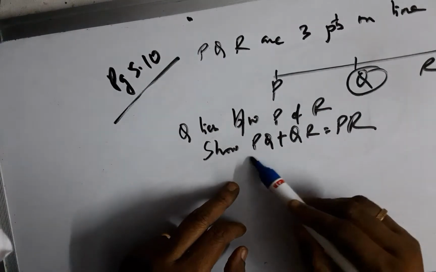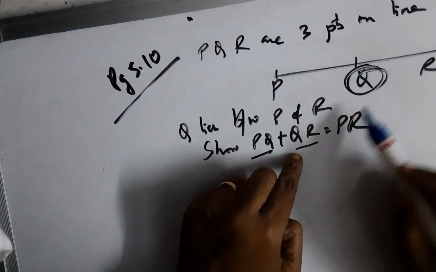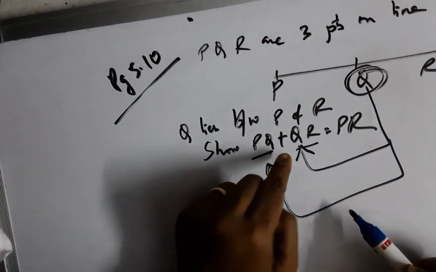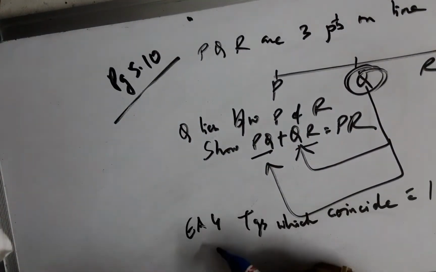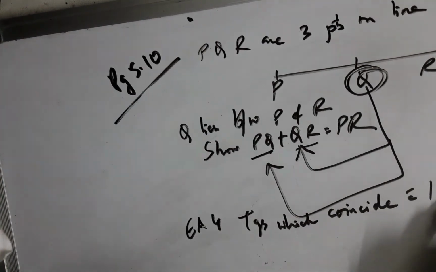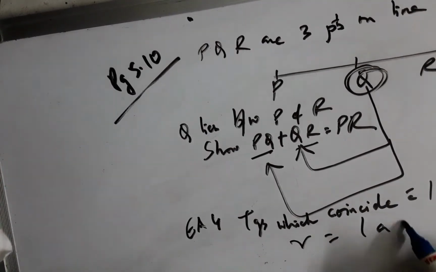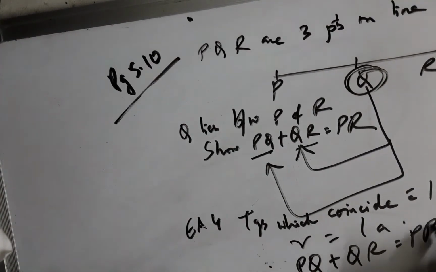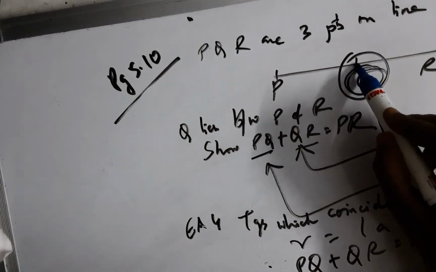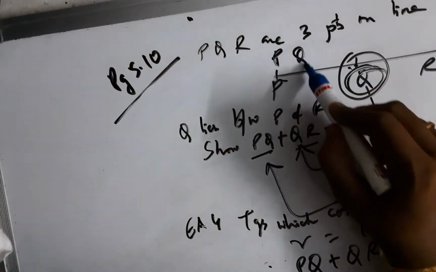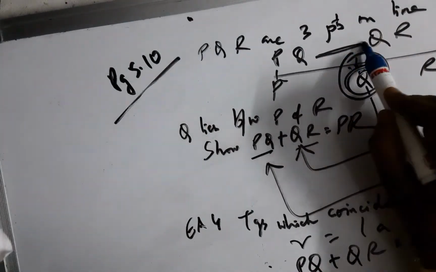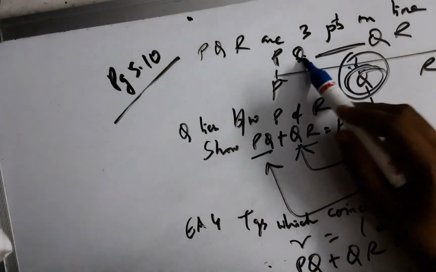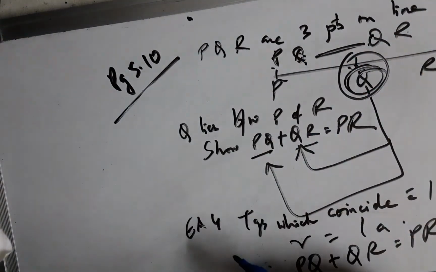The Q of PQ and the Q of QR is one and the same point, that is, it coincides. Therefore, axiom 4 goes on to say things which coincide with one another are equal to one another. Therefore, PQ plus QR equals PR, because there is no other point between PQ and QR. There is no gap because Q of PQ coincides with Q of QR. So the saying goes.